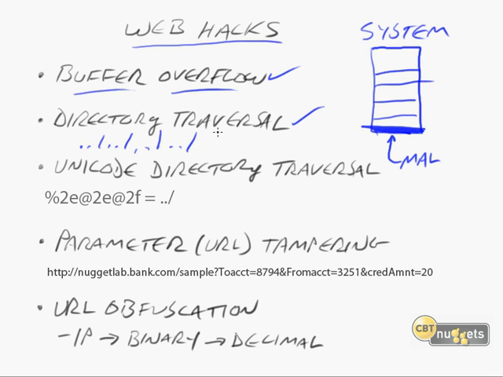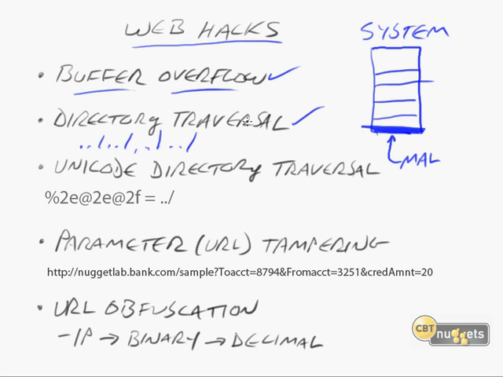And what will happen here is there are some little applications that you can download from the internet that will kind of automate this for you. It'll try one directory level up to see if there's anything interesting, and it'll try two directory levels and three directory levels and so forth. Now, there are intrusion detection software products that will easily seize upon these in a URL. If it sees any of this kind of stuff in a URL, it'll just kill the connection because it'll know that it's a directory traversal attempt.